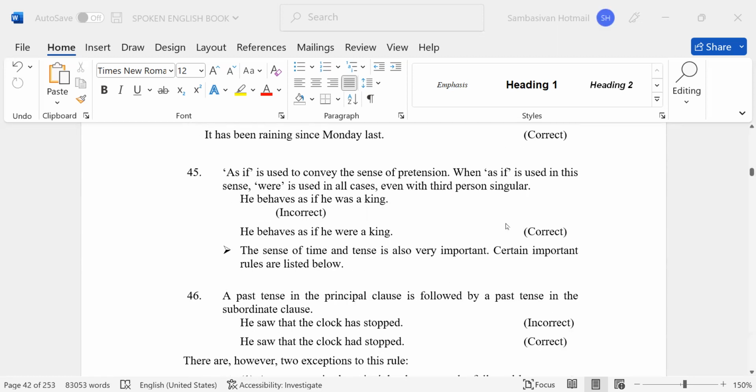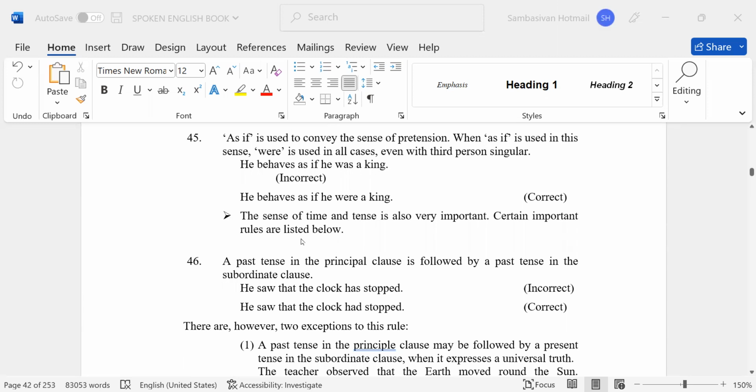Continue. As if is used to convey the sense of pretension. Where as if is used in this sense, were is used in all cases, even with third person singular. He behaves as if he was a king. Incorrect. He behaves as if he were a king. Correct.